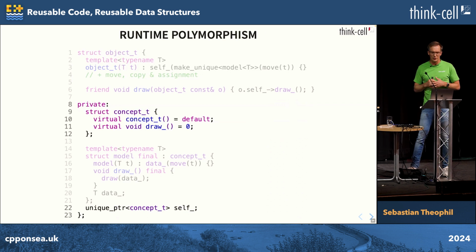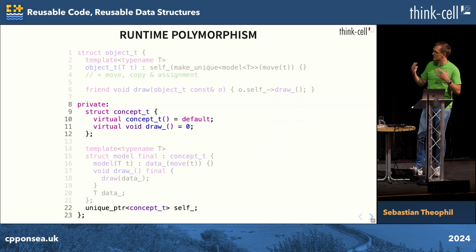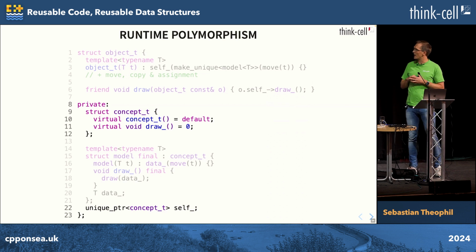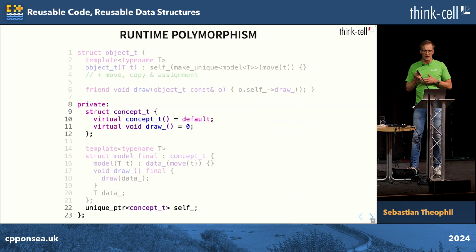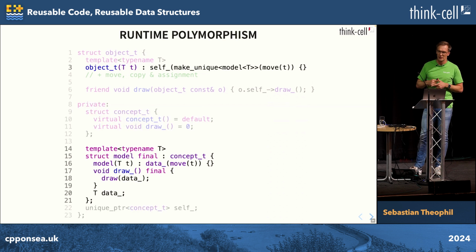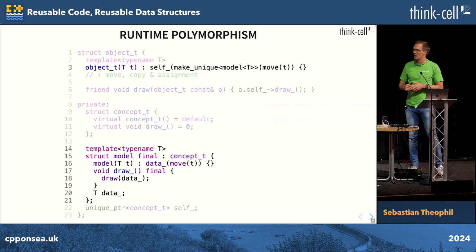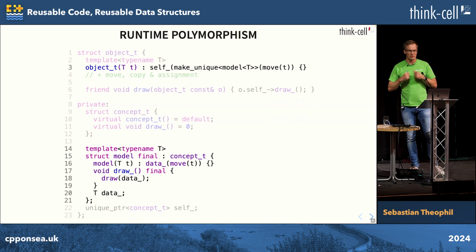Now we're carrying around a pointer to some base class, but this is all internal, not visible to the user. So we have maybe our concept T base class that has a virtual function draw. And the actual object that we allocated derives from concept T, carries around our data. This could now be anything, could be an int, std string, any data type you don't control.